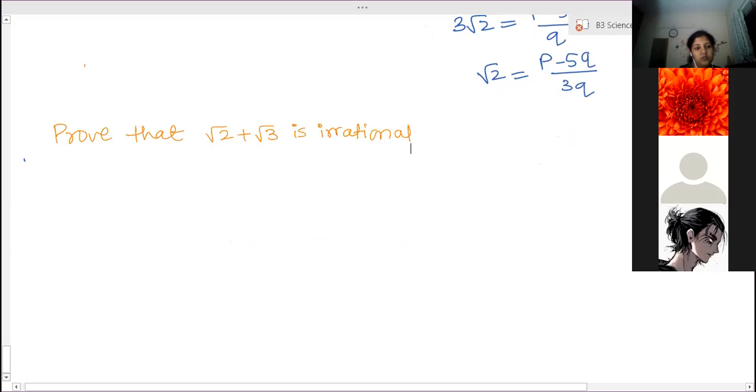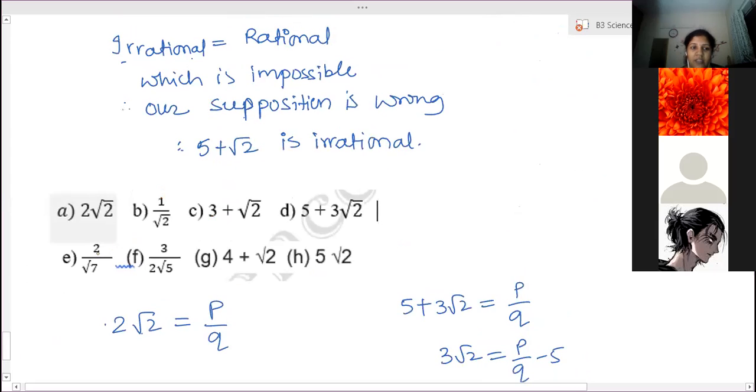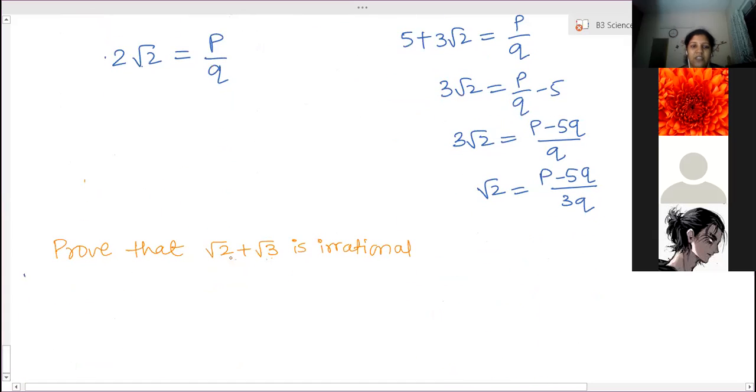Yes, ma'am. So now see, this is another important question. In this, both of them are irrational numbers. Earlier, whatever you have solved, one was rational and another was irrational. Everything you have seen was the product, sum, division, or multiplication of a rational and an irrational number. But in this case, both are irrational. Then how to prove it is irrational? So here the method is also the same, the method of contradiction.